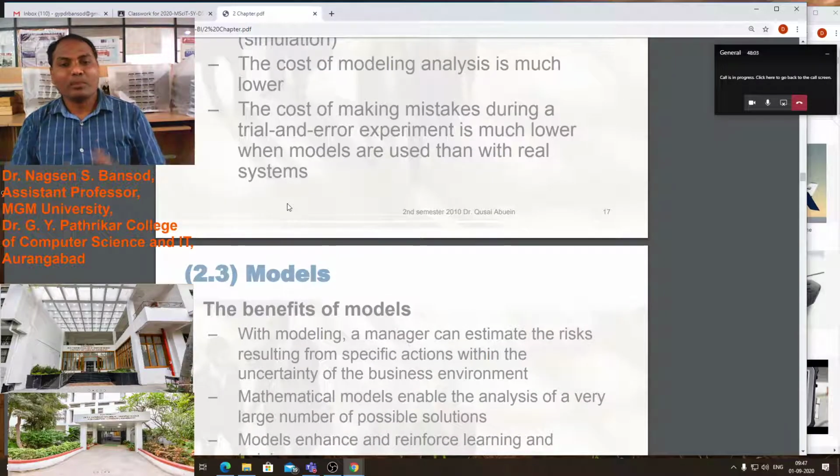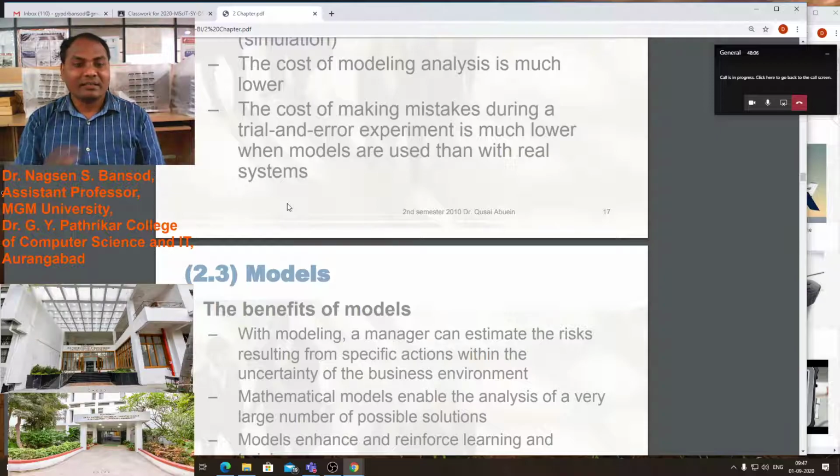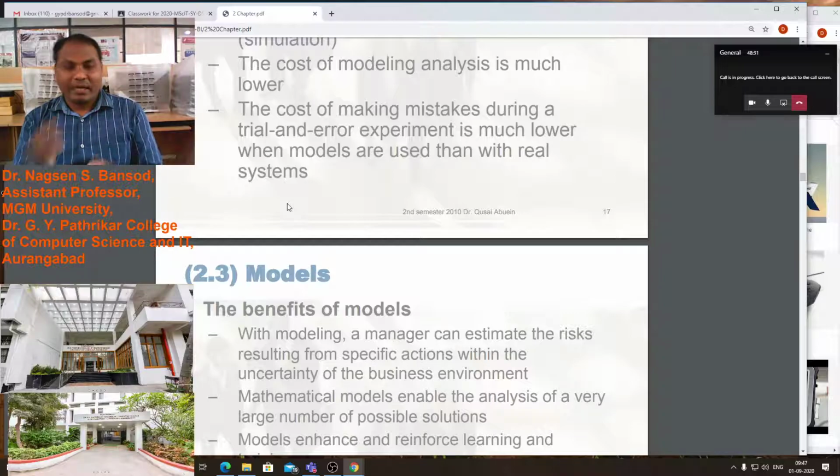And also the cost of making mistakes during a trial and error experiment is much lower when models are used than with the real system. We can also avoid experimentation errors and trials on the real product. If we experiment on the real product, that will be very costly and very time consuming. It will require so much time to build an actual product as well as minimize the errors from the actual product.